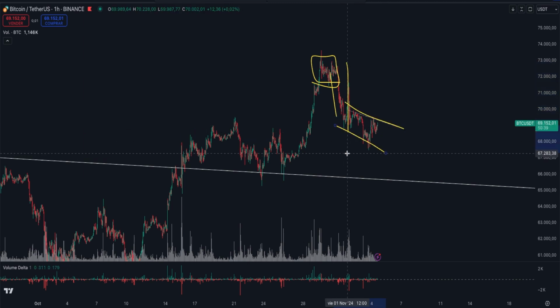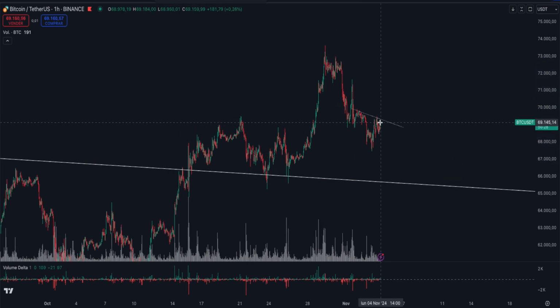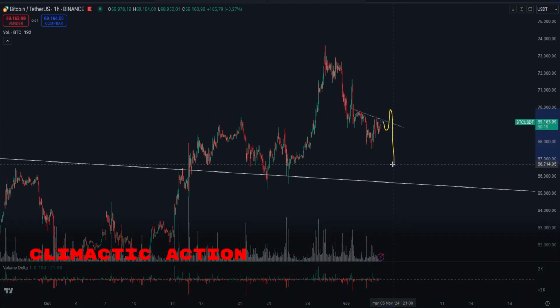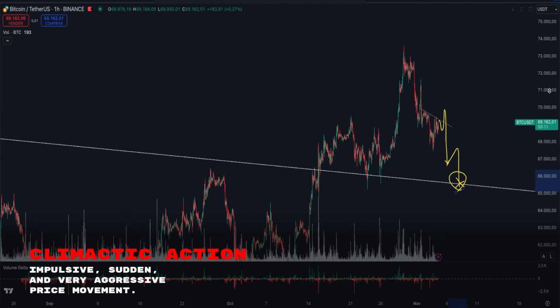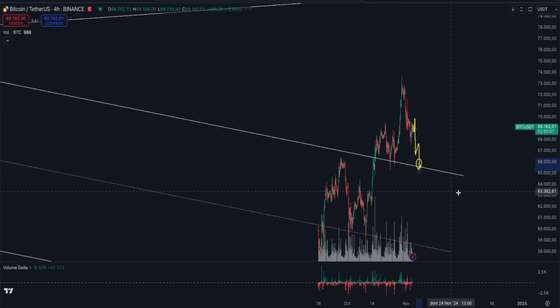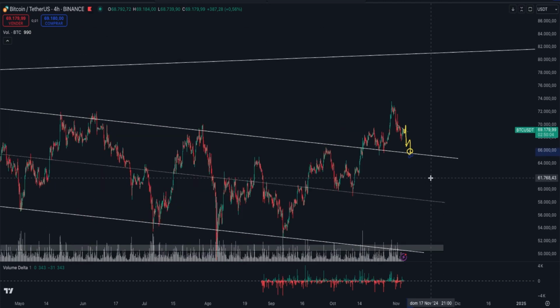Now we're in this pre-election context. Remember, it's tomorrow where it makes sense that there might be some kind of trap before a climactic move. We'll see how far that move goes, but if they want to, they could potentially bring it back to the origin of the breakout. As long as this level holds, let's switch back to the 4-hour chart. As long as this level holds, it's not the end of the world, and this could still continue.